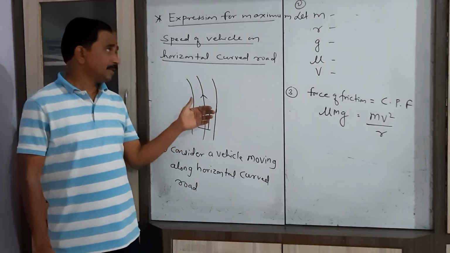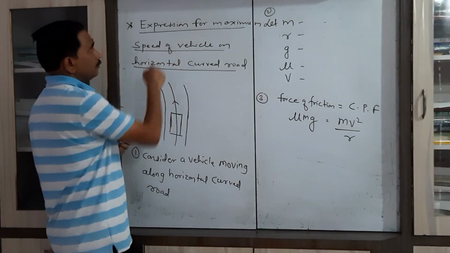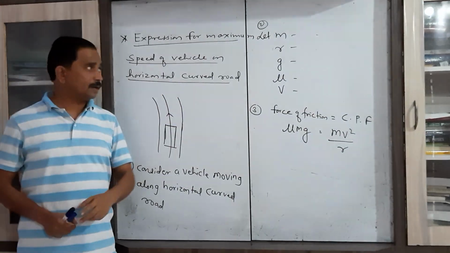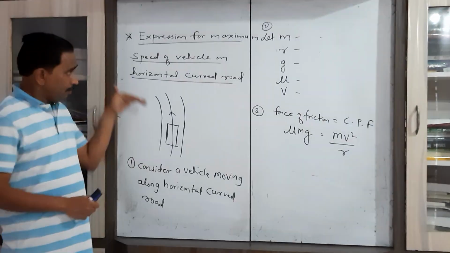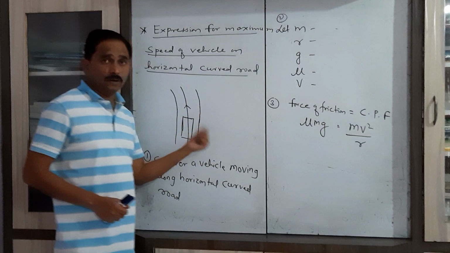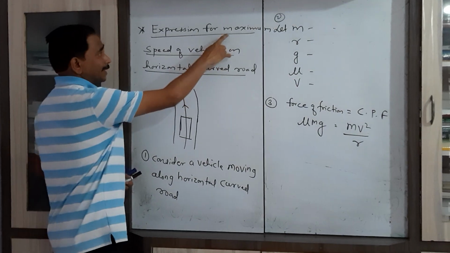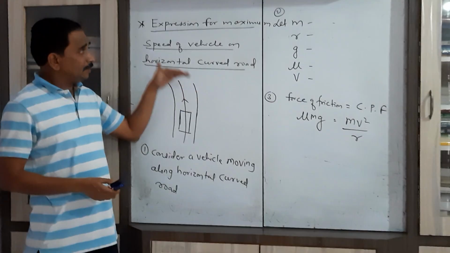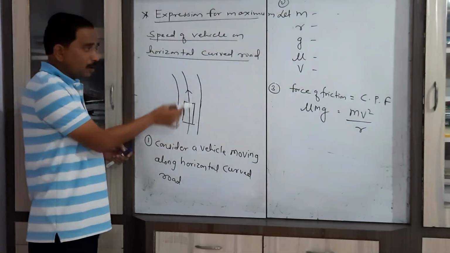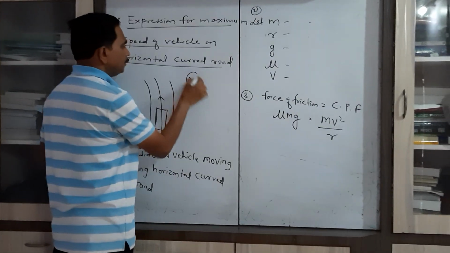After considering the banking of road and its need, now we move to the next topic, that is the expression for maximum speed of a vehicle on a horizontal curved road. This expression is asked frequently for 2 marks, or there is a simple problem on this mathematical formula. Now here we have to obtain the maximum speed of the vehicle. It means this is the maximum speed up to which that vehicle can move along this horizontal curved road safely.